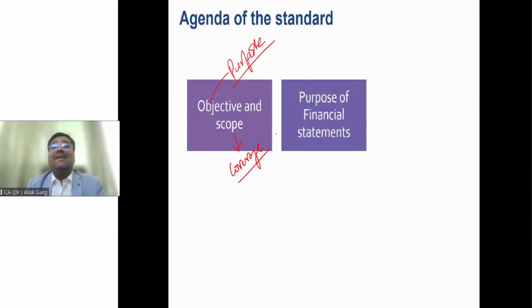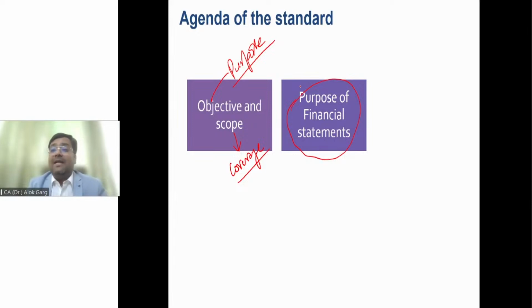Purpose of the financial statement. This standard prescribes what is the purpose of the financial statement. Tell me what could be the purpose of the financial statement. The purpose of the financial statement is to provide information about the financial position, financial performance, and cash performance of the company, right? Balance sheet gives you the financial position, right? What is the financial position of the company? How will you calculate the solvency ratio? How will you calculate the current ratio? How will you calculate the quick ratio? You will calculate all these ratios by comparing the balance sheet numbers, to see whether the company is long-term solvent or not, whether the company is short-term solvent or not, right?